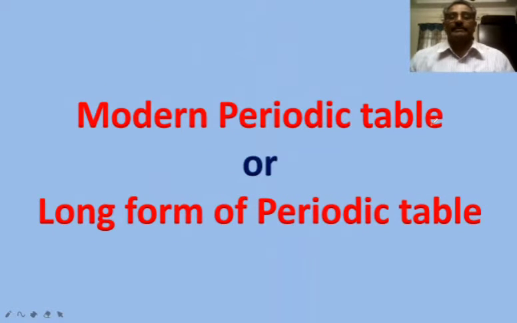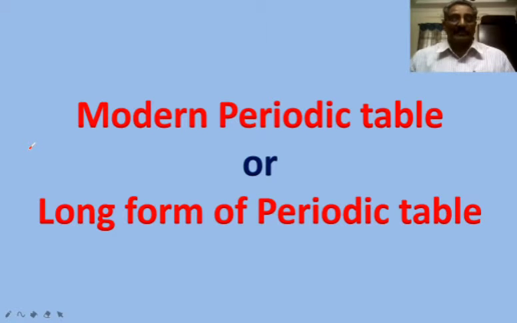Today's topic is the modern periodic table, or the long form of the periodic table. In the previous class, we discussed the early attempts at classification of elements. Among them, Mendeleev's classification, or Mendeleev's periodic table, is the remarkable classification of elements. We discussed the characteristic features, the merits and demerits of Mendeleev's periodic table.